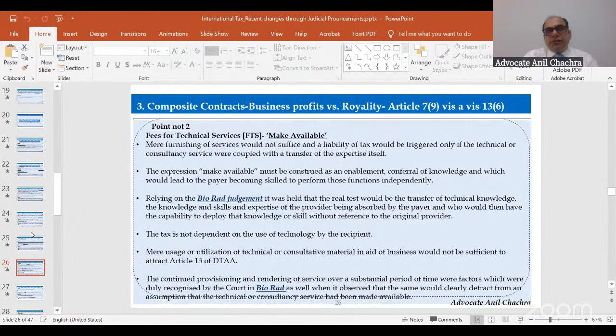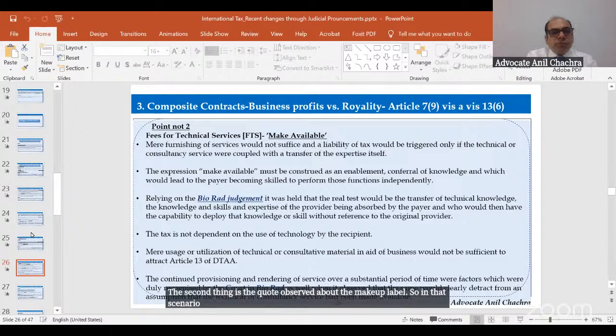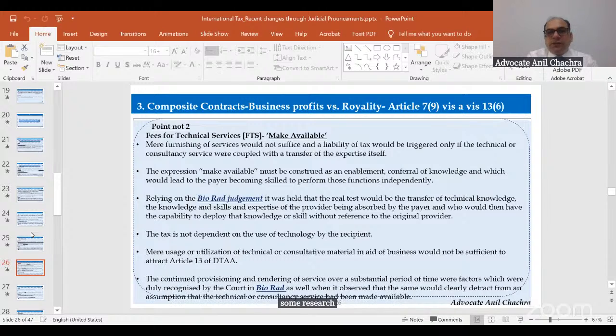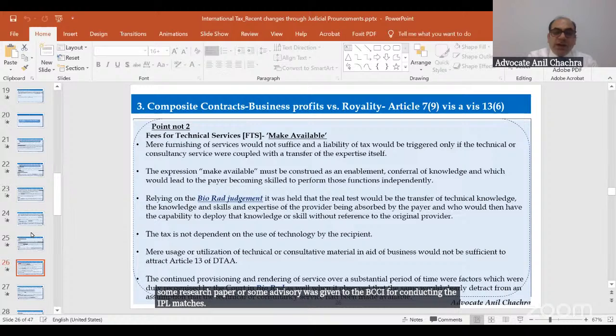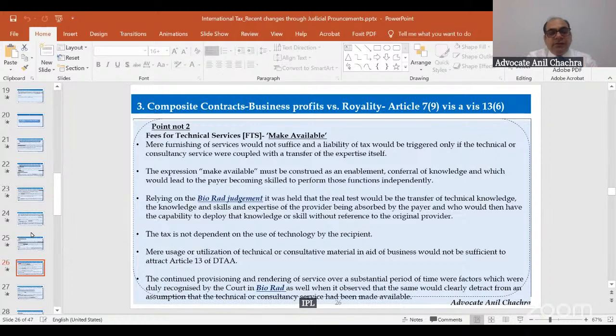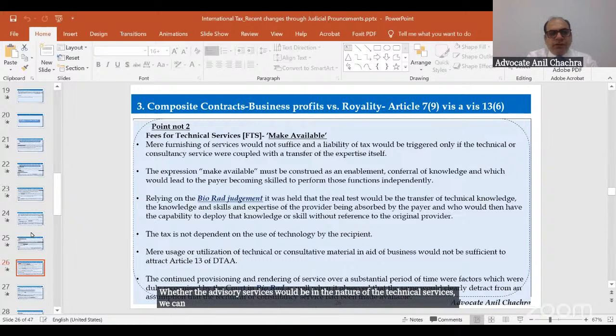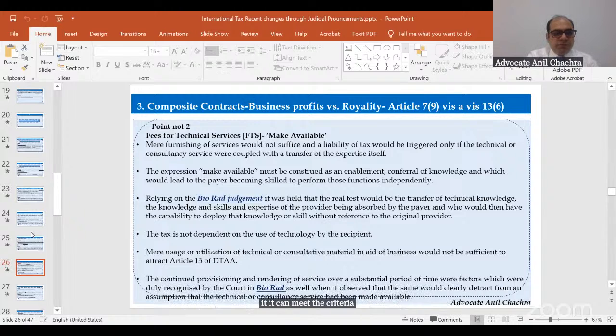The second thing which the court observed was about the make available. In that scenario, some research paper or some advisory was given to the BCCI for conducting the IPL matches. The IPL matches were conducted in Dubai and South Africa, which is from outside India. The first question was whether the advisory services would be in the nature of technical services, that is, whether it can meet the criteria of make available.